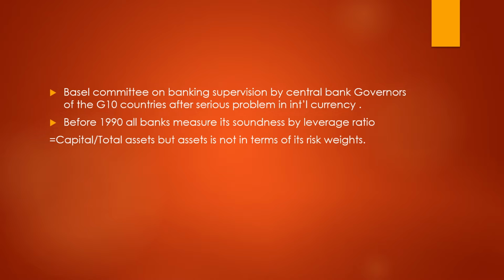Okay, so before 1990, the soundness of a bank was measured with the help of the leverage ratio, that is capital divided by total assets. But here the asset was not in terms of its risk weights. So capital was set on the basis of the assets, not on the basis of the risk weight of the assets.